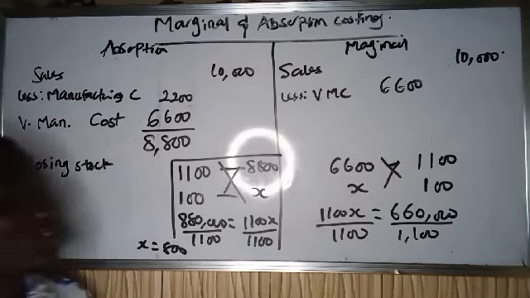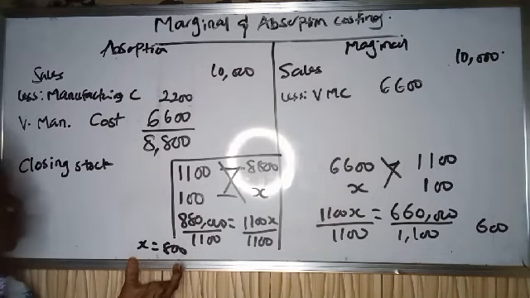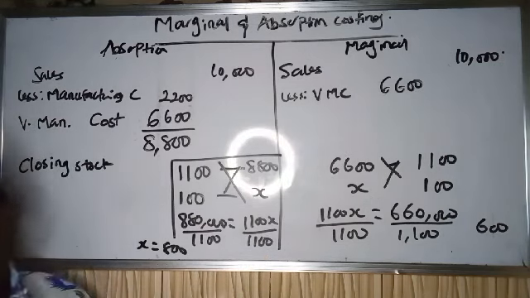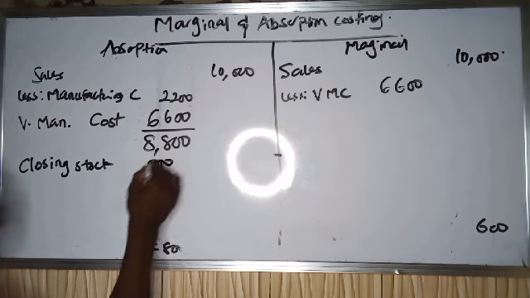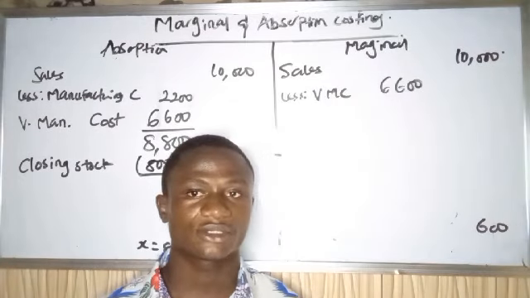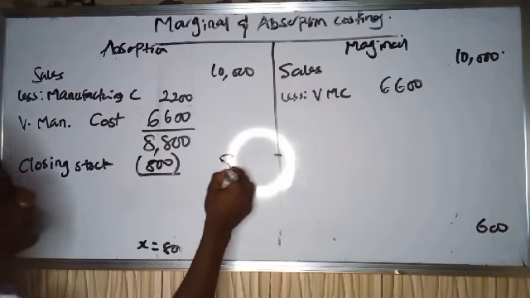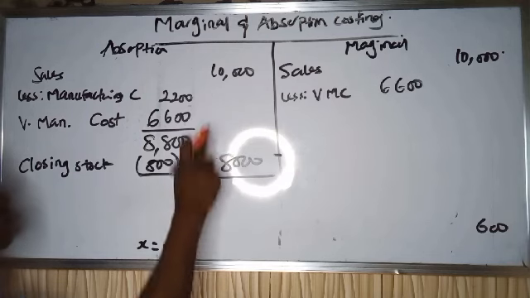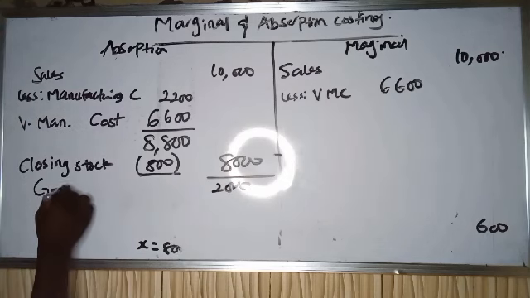So the value of our closing stock under marginal costing is 600, and the value of our closing stock under absorption costing is 800. So it is in the approach to closing stock that we get different profits. So we come here, we less our closing stock. Don't forget that your closing stock is 800. So if you less your closing stock, you get your cost of goods produced, cost of production. So 8,800 minus 800 will give you 8,000 as your cost of production, cost of producing 1,000 units. So 10,000 minus 8,000 will give you 2,000 as your gross profit.